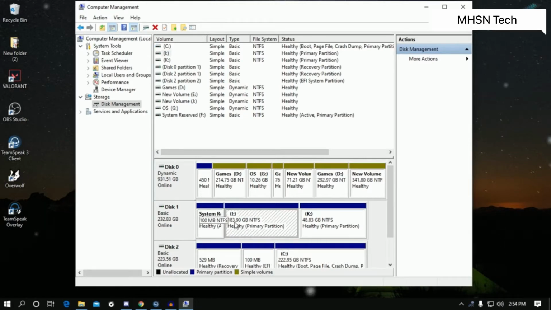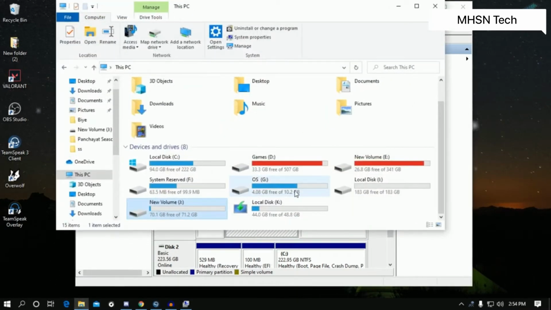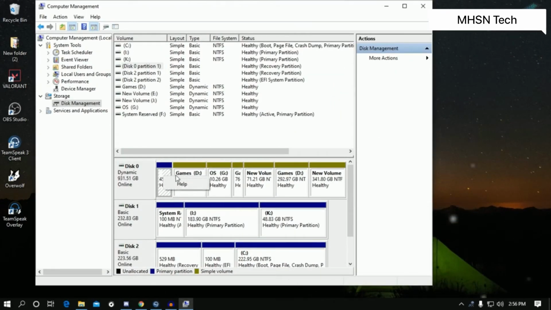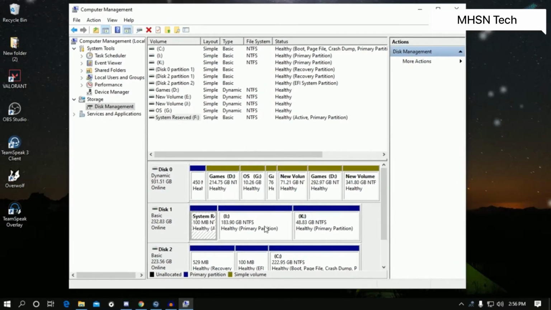So under disk 1 there are 3 partitions. One is System Reserved, another one is I and K. I've already backed up all my partition files, as you can see, I and K under E and D drive. Sometimes we are not getting any delete option over there. So in that case, I will show you guys how to delete your hard drive and repartition.